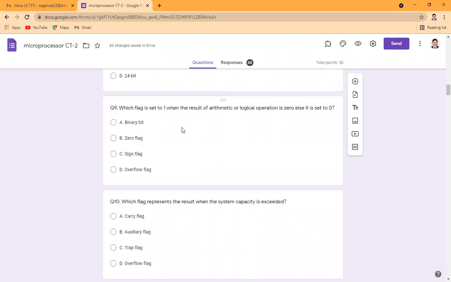Which flag is set to 1 when the result of an arithmetic or logic operation is 0, else it is set to 0? Whenever we do any arithmetic and logic operation, it is very natural that it will affect the flags. And if the result is 0, it means we have 5 flags: zero, carry, auxiliary carry, parity, and sign. So naturally, it is going to set the zero flag as 1. Otherwise, it will put 0. So the correct answer is B, that is the zero flag.